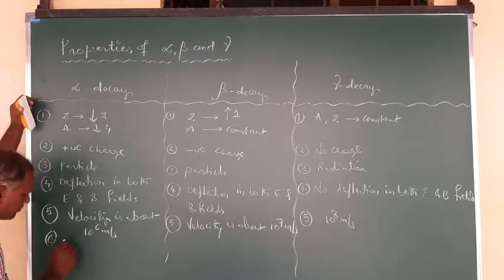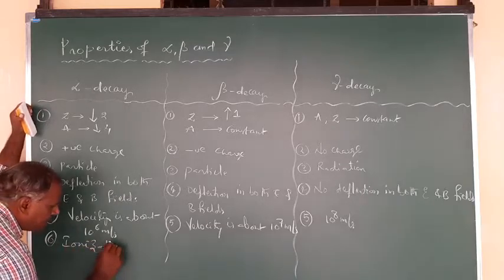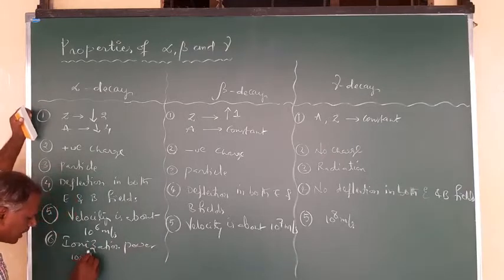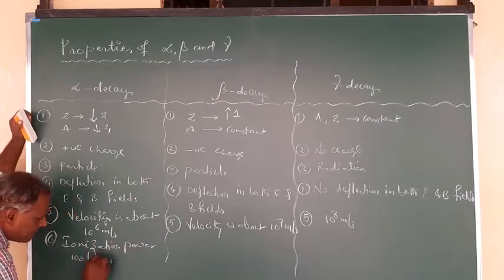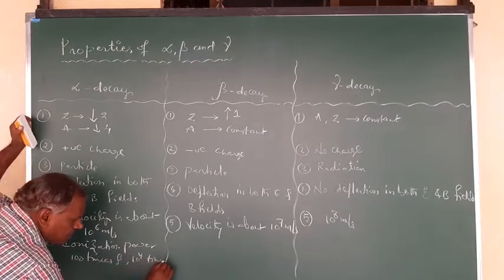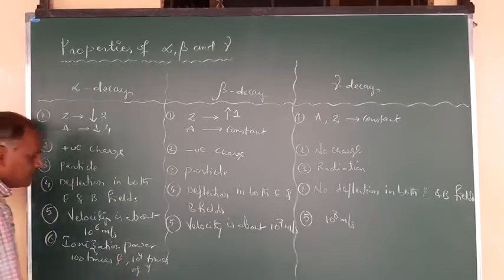So here it is ionization power. How much is it? 100 times of beta and 10 power 4 times of gamma. Correct?